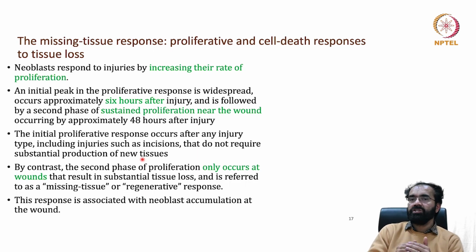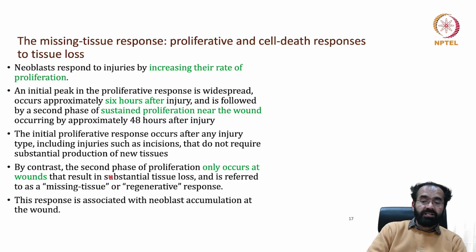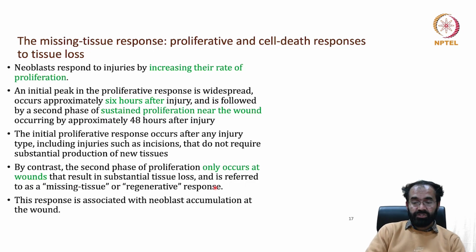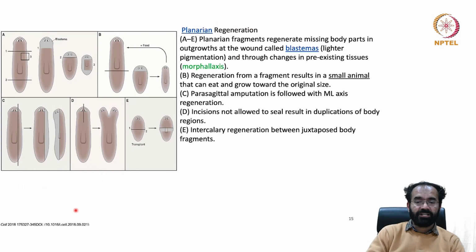So here the logic of the animal, maybe I will go back to that picture once again, after completing this. By contrast, the second phase of proliferation only occurs at wounds that result in substantial tissue loss and is referred to as the missing tissue or regenerative response. Keep this word in mind, missing tissue response or regenerative response. They are slightly different, and this response is associated with neoblast accumulation at the wound, which leads to the blastema.